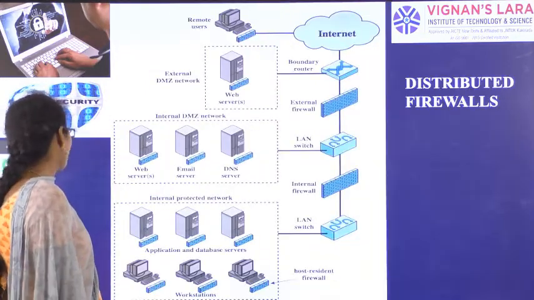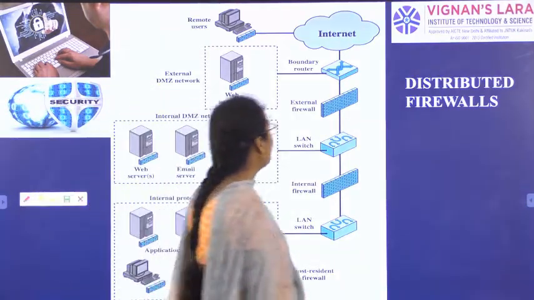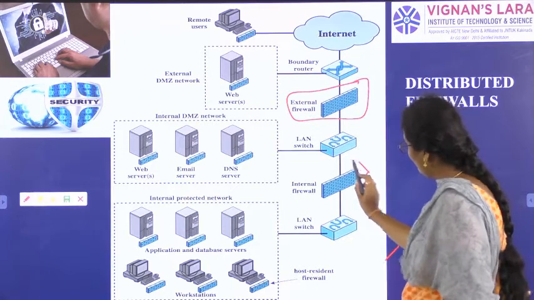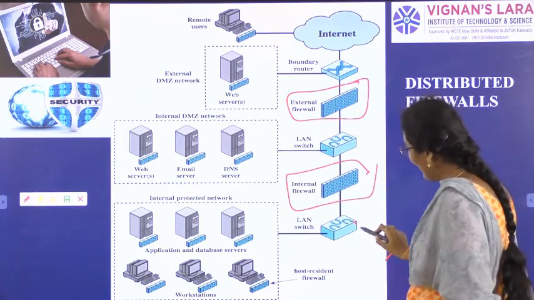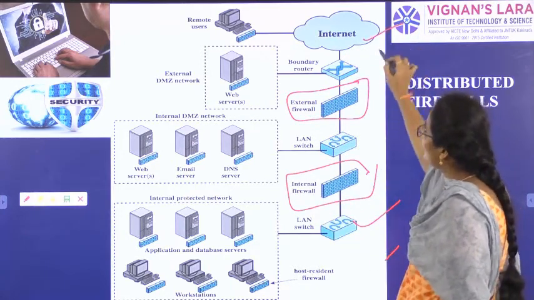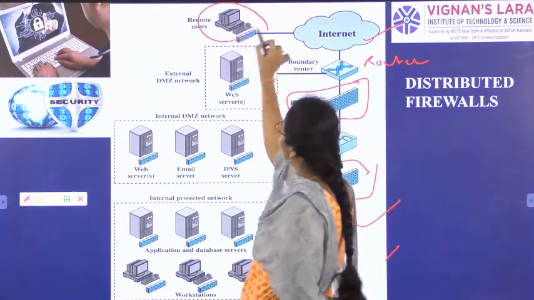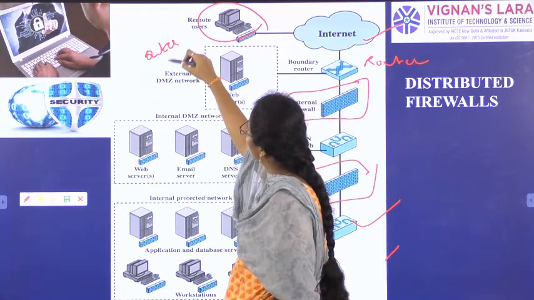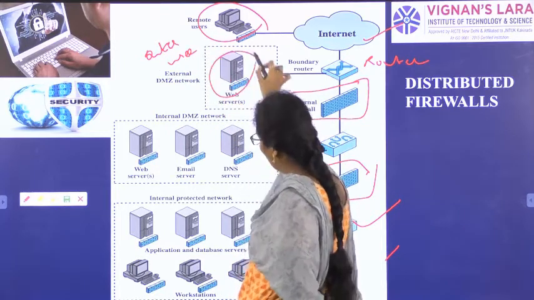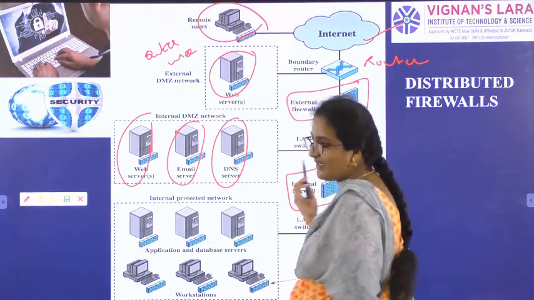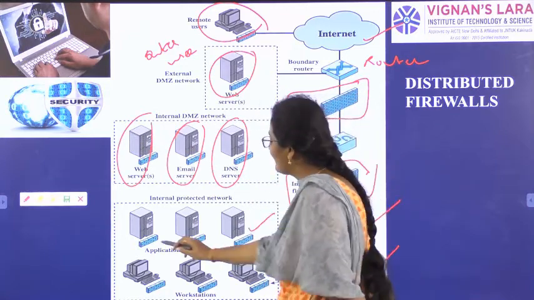Finally, distributed firewalls. If you see here, we have the external firewall, internal firewall, LAN switch, internet, router, remote users meaning outside users, network, email server, web server, DNS server (domain name system server), applications and databases.